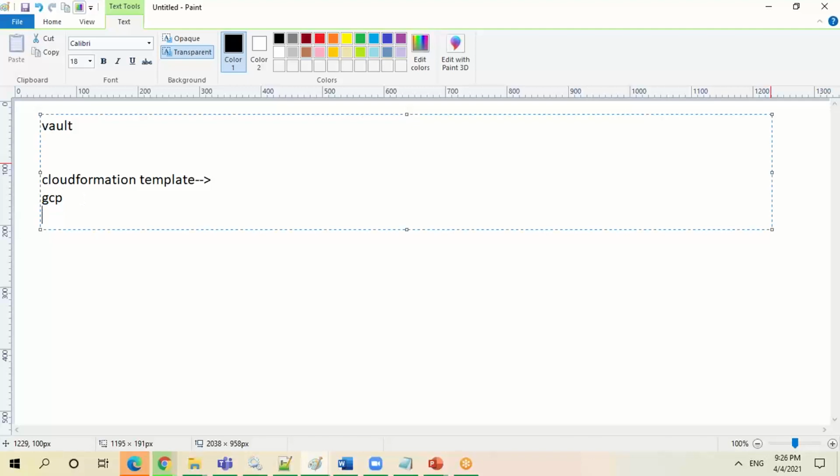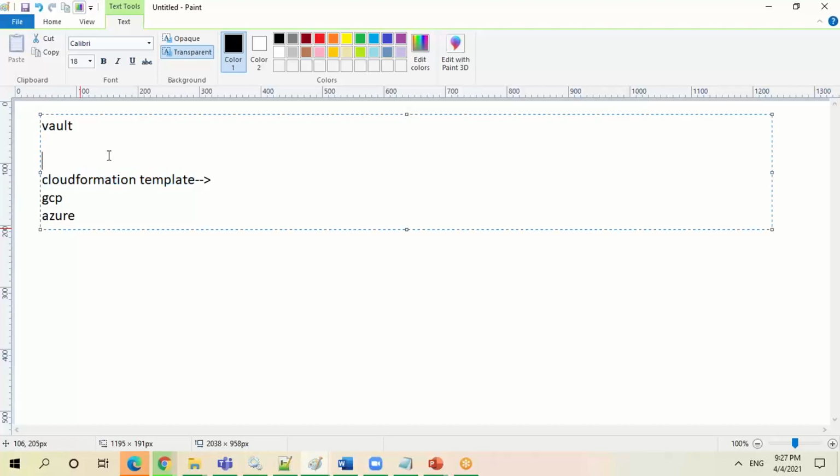Now let's say my company is again moving to Azure or IBM Cloud or DigitalOcean, any cloud vendor. Whatever templates and code I have written here, obviously they are not going to work out. So what do I have to do?